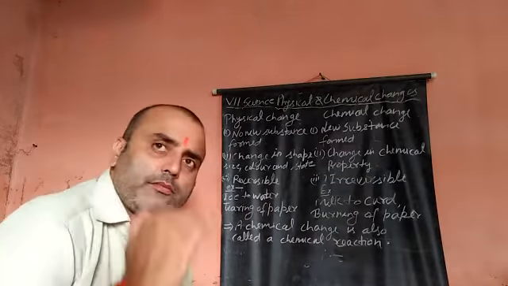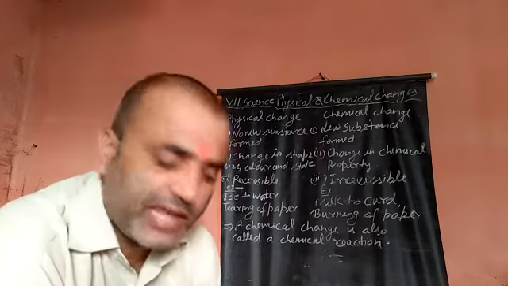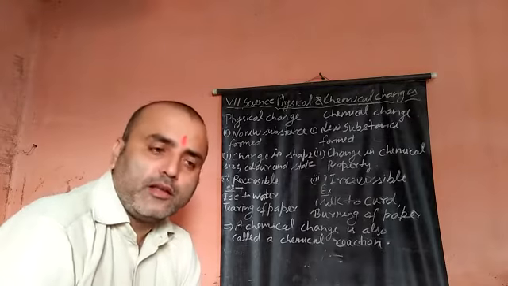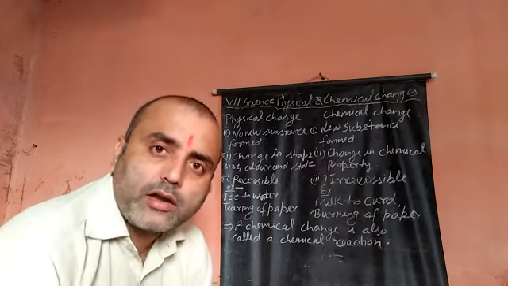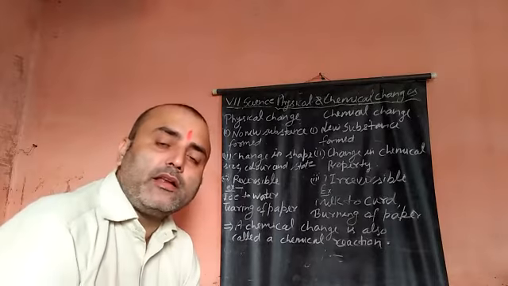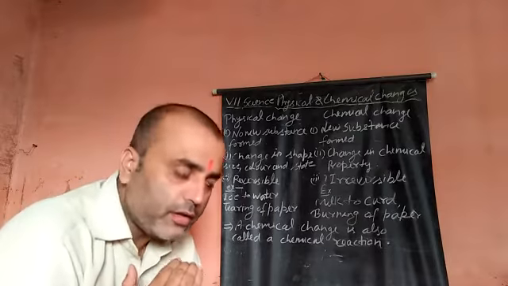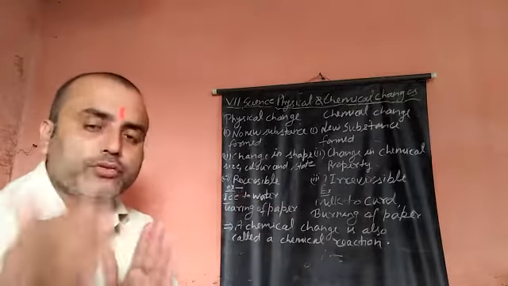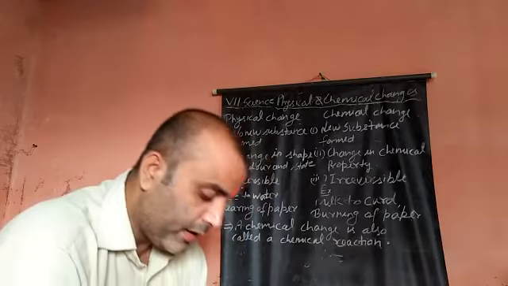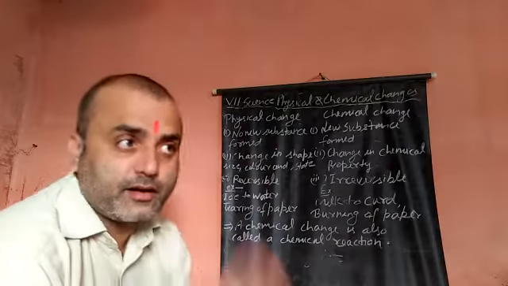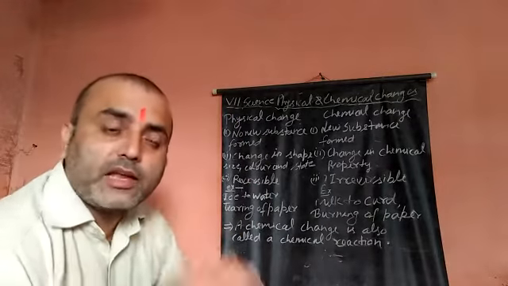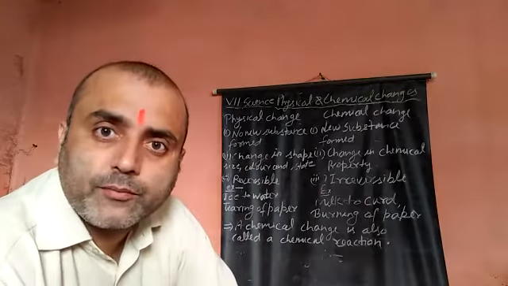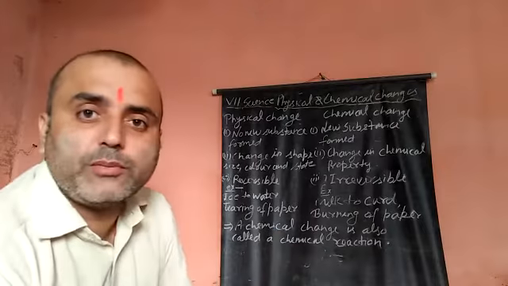And there will be something that happens in chemical changes, like heat, light, or other radiation will be absorbed or evolved. In a chemical reaction, heat or light is absorbed or evolved. And sound may also be produced in a chemical change. If sound is produced, then you can say a chemical change has happened. And there may be some smell, like if you keep food for 48 hours and the smell of the food changes, then you can say a chemical change has happened.